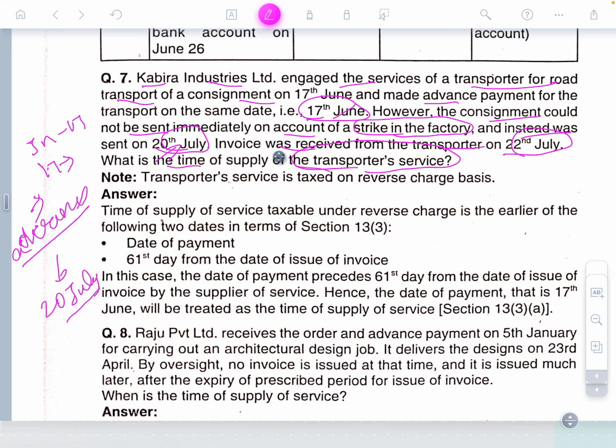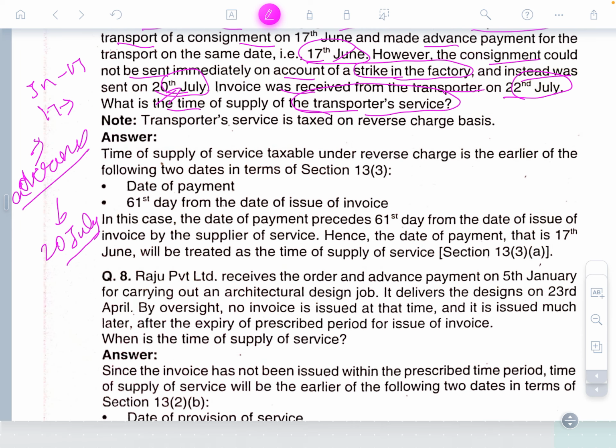They have received the advance. So from the date of payment of advance or 61 days from the date of invoice. This is the time of supply of service taxable under the reverse charge basis, earlier of the following two dates, under section 13 subsection 3. It is the date of payment or 61 days from the date of issue of invoice, whichever is earlier.